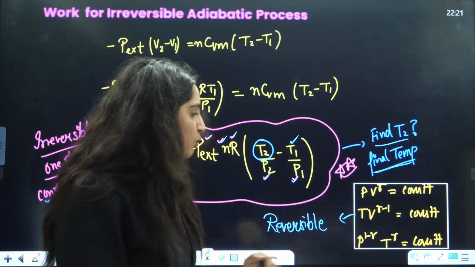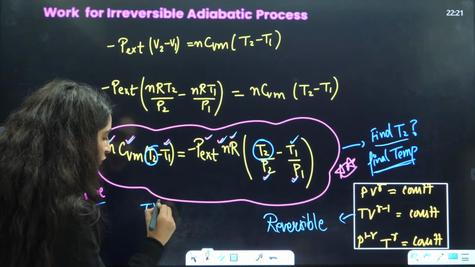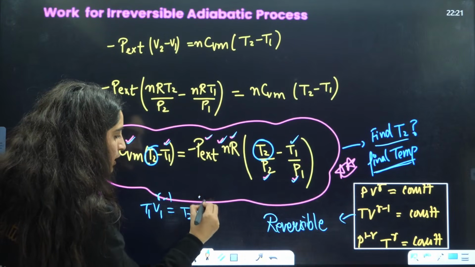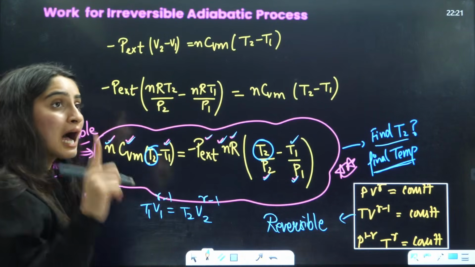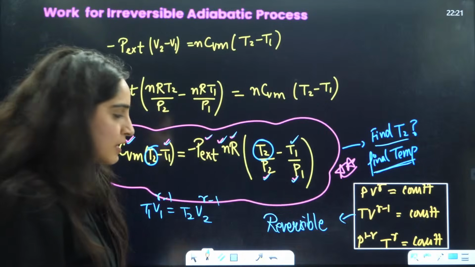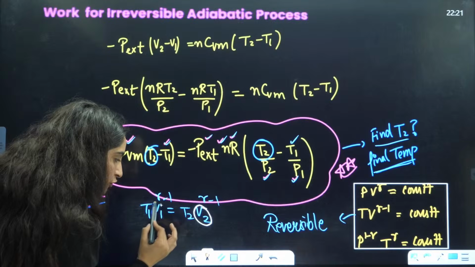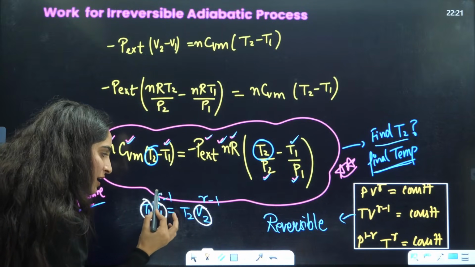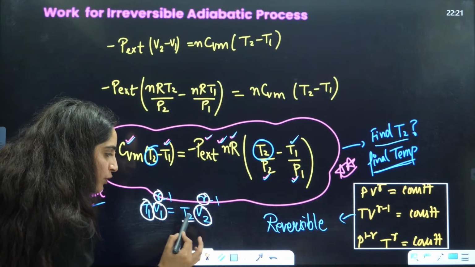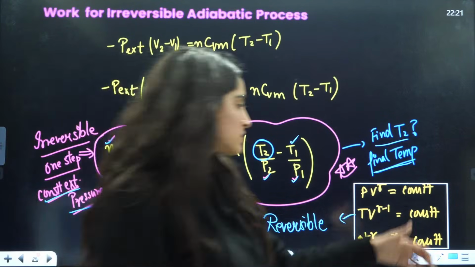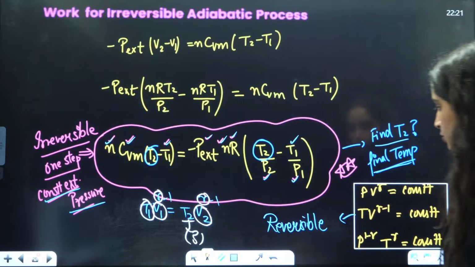So you can put the values like this: T1 V1^(gamma minus 1) is equal to T2 V2^(gamma minus 1). The gamma value you already know. What they will do here is give you the value of V2, the value of V1, and the value of T1. Gamma will also be given to you. You have to calculate the value of T2, right? This is the kind of thing that they can ask you.